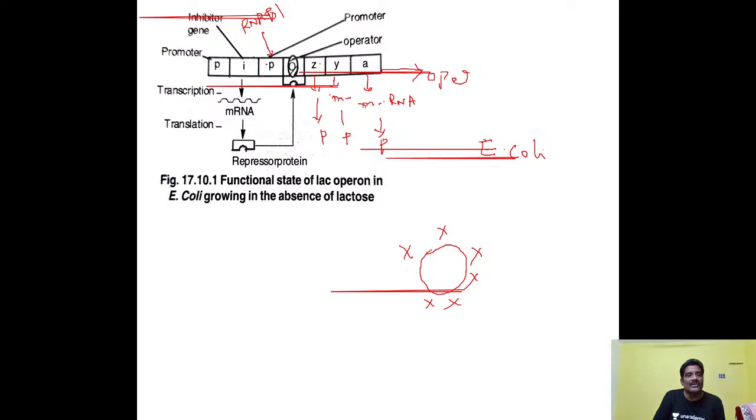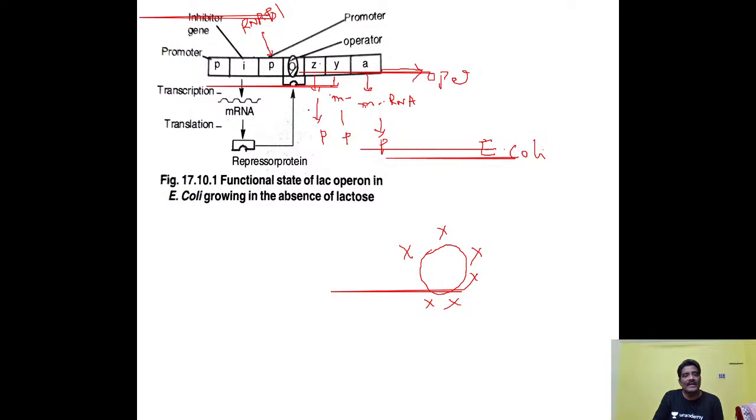Here already I told you the promoter region is the region with which RNA polymerase binds. And the inhibitor gene is here. This synthesizes mRNA by transcription, and the mRNA by translation forms this repressor protein. The repressor protein acts negatively and positively. When does it act negatively?